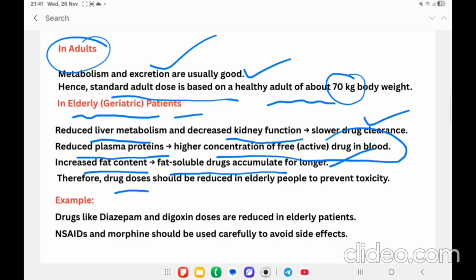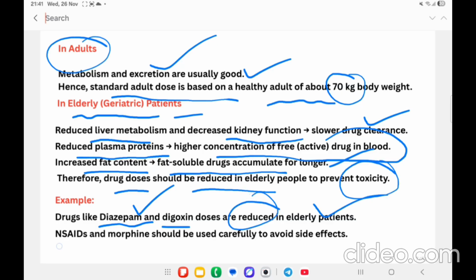Therefore the doses should be reduced in old age people to prevent toxicity. Examples are diazepam, which is used to induce sleep, and digoxin. These doses are reduced in old age patients. Similarly, NSAIDs should be used very carefully to avoid the side effects.